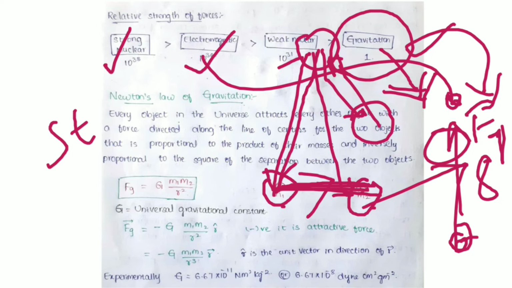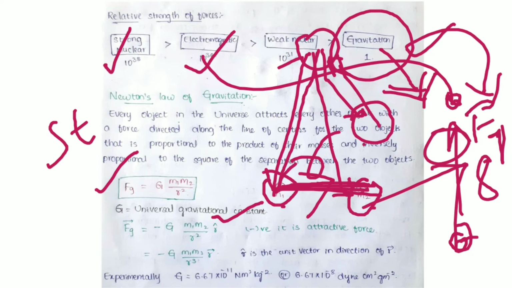The gravitational force acting on these two masses is capital G into small m1 into small m2 by r square. R is the separation between m1 and m2, the two masses. Capital G is the universal gravitational constant, and m1 m2 are as usual masses, right?